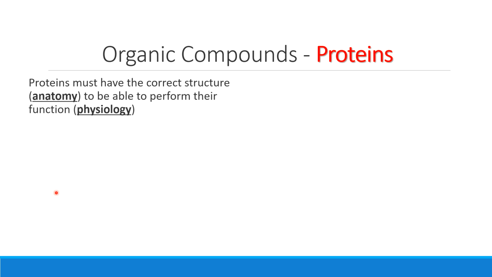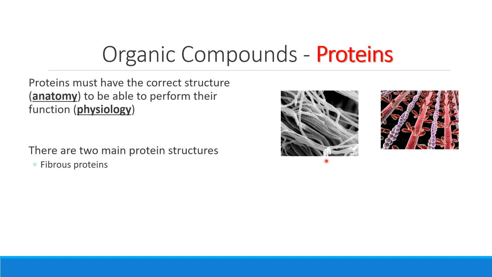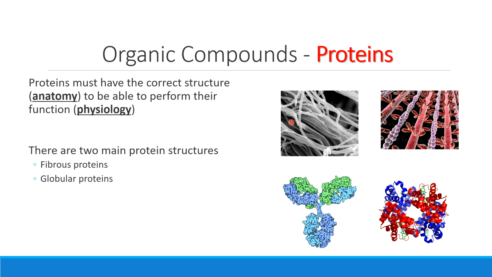I took all that time to talk about the levels of protein structure because when we think about proteins, their anatomy, their shape, needs to be correct for them to be able to perform their physiology, their function. So there are 2 main anatomies or 2 main protein structures that we see in the body. The first are what we call fibrous proteins. So when you think of a fibrous protein, just like its name suggests, these are long and stringy. They're protein fibers. We also, though, have proteins that are called globular proteins.